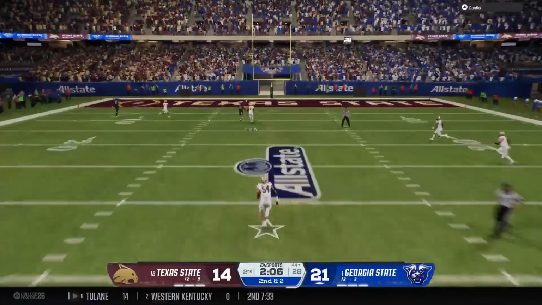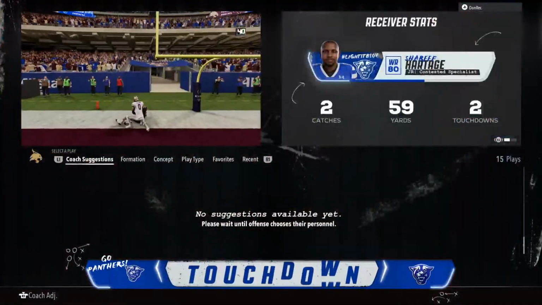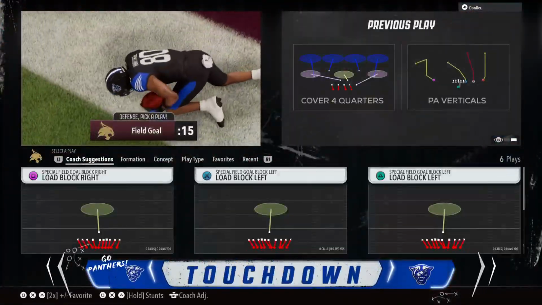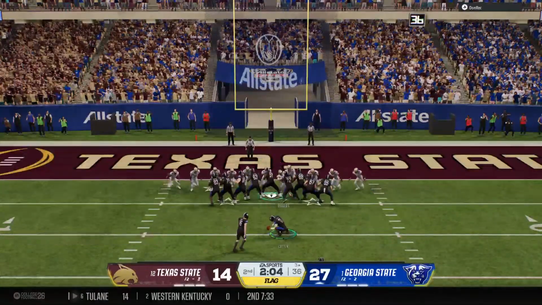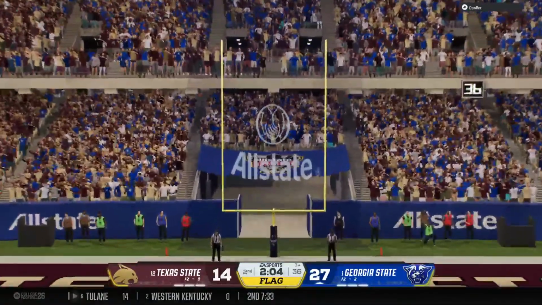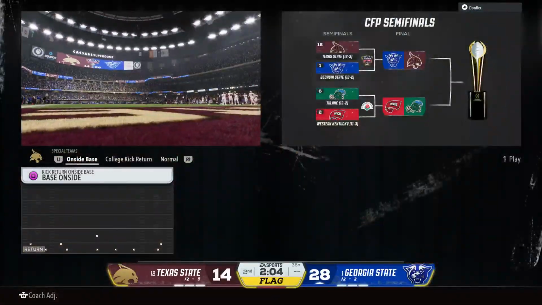Deep shot toward the end zone. And he's got it. Touchdown, Panthers. Well, this is how you start to get rolling. That's 2 touchdowns so far, and the more he gets fed, the more often he's going to cash in. And the extra point makes it a 28-14 game.